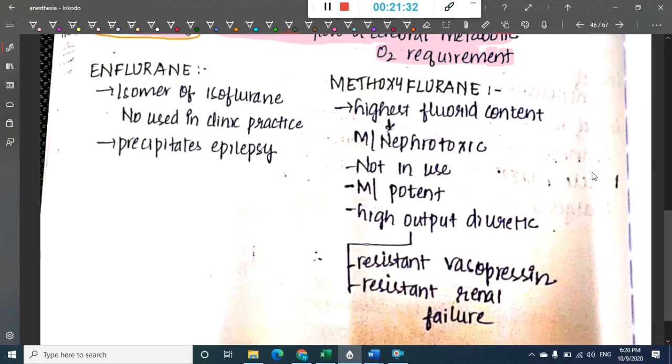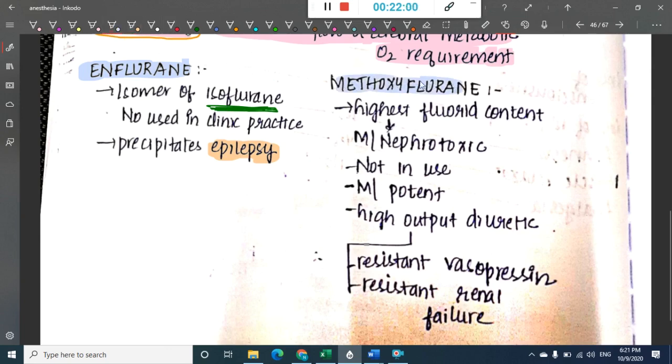Then we have the other drugs. The other drugs are enflurane. What is enflurane? Enflurane is actually an isomer of isoflurane, and it is not used in clinical practice now. Why is it not used? Because it has a side effect, that is it precipitates epilepsy. Because of this epilepsy effect, it is not used in clinical practice now.